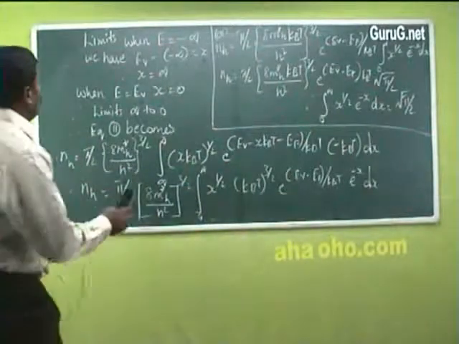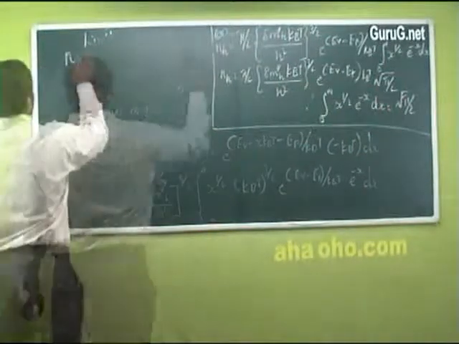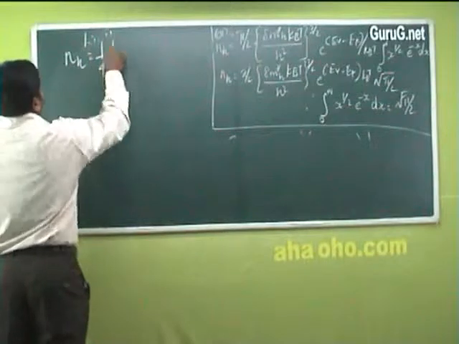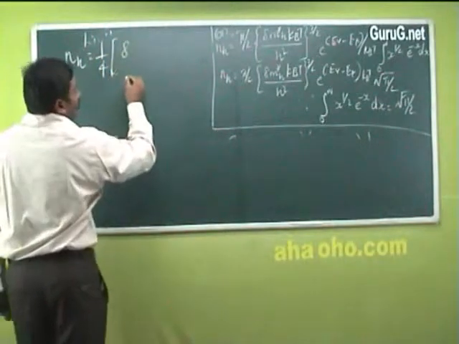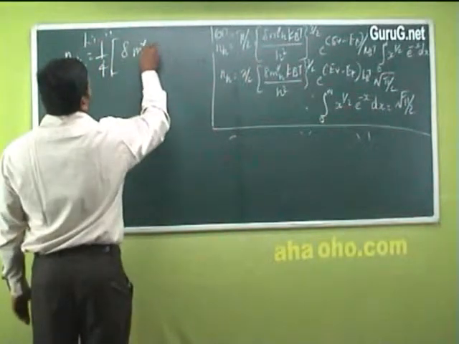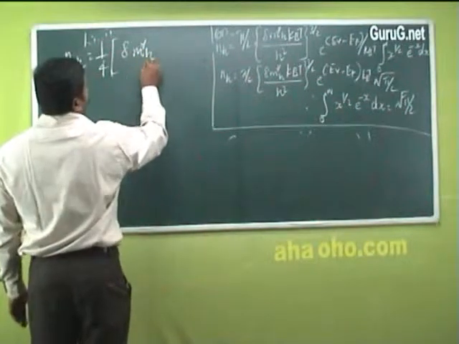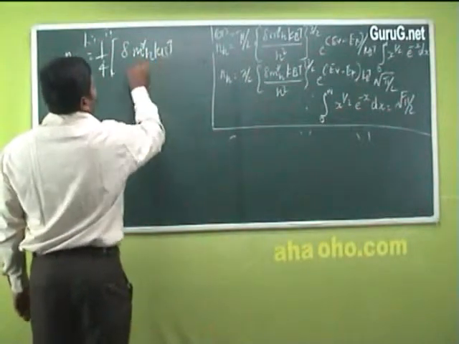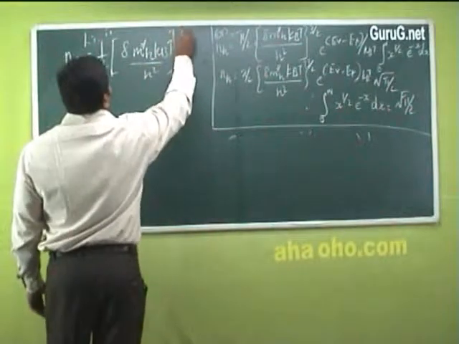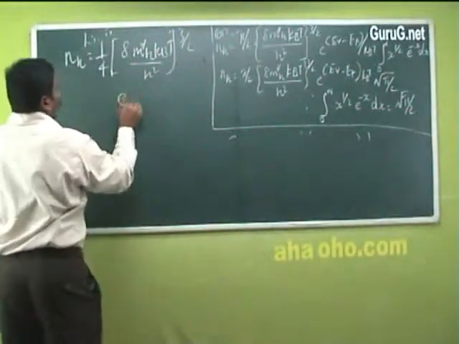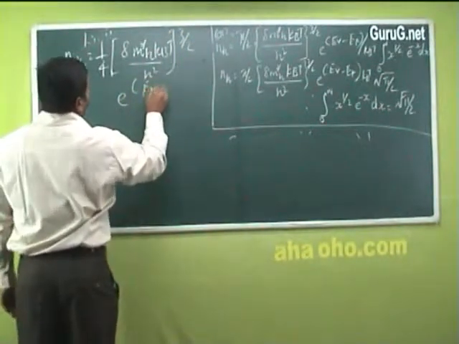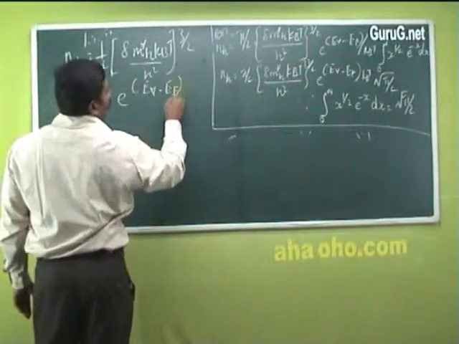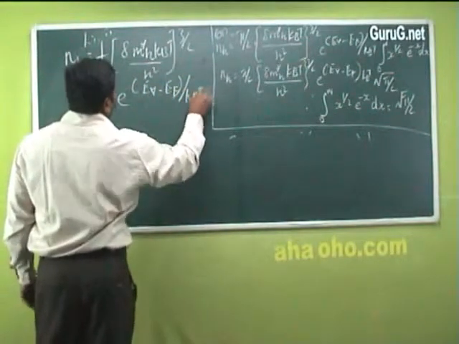So this equation is again simplified as n of h is equal to 1 by 4 into (8 m star h kBT divided by h square) whole power 3 by 2 into e power (EV minus EF) divided by kBT.